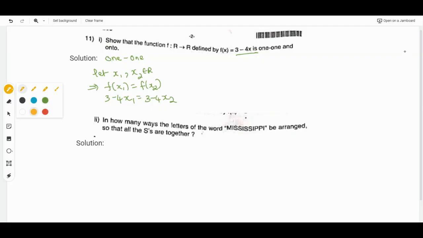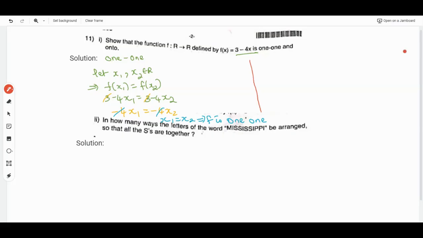Now what happens? This 3 and 3 get cancelled. So we get minus 4x1 equals minus 4x2. Then again this minus 4 and minus 4 get cancelled. We get x1 equals x2, which means f is one-one.